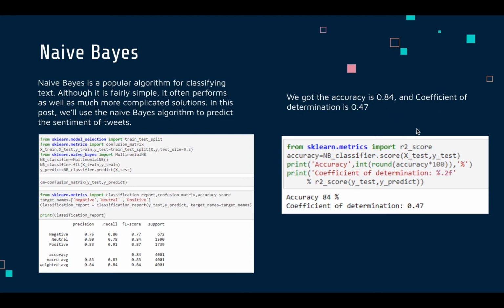And the coefficient of determination, it's a stat term. It represents the proportion of variance of y test over here that has been explained by independent variables in the model. It varies from 0 to 1, whereas 0 is the worst and 1 is the best. So we have got around 0.47 for naive Bayes, which is a mediocre result.